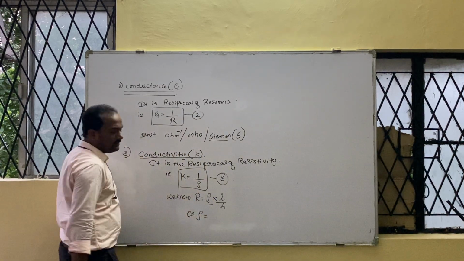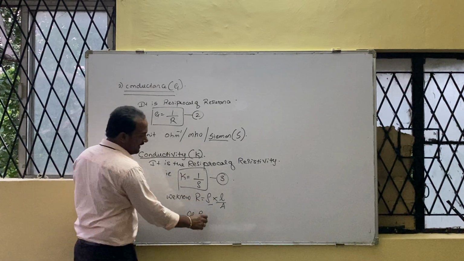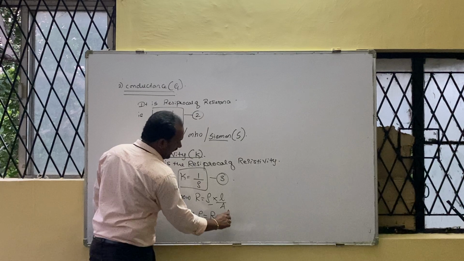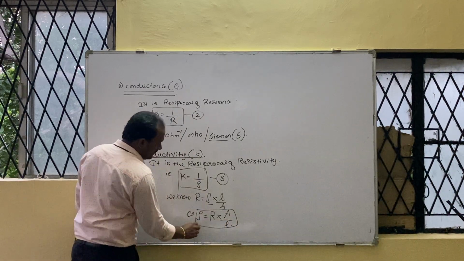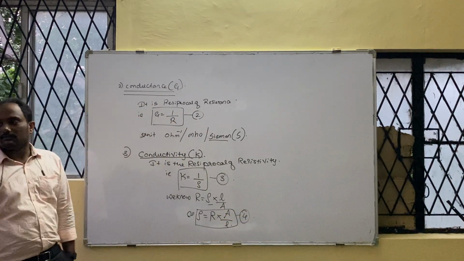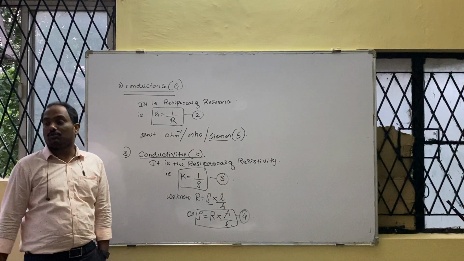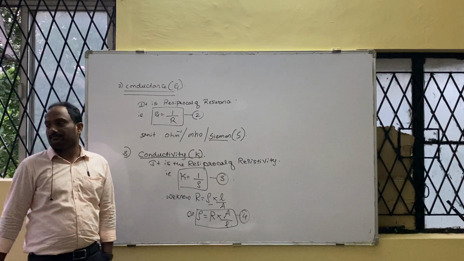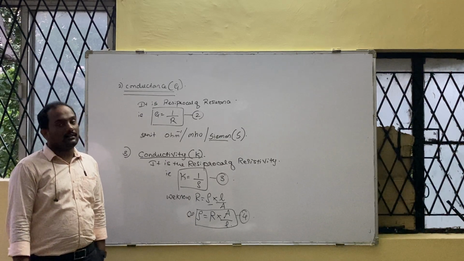Rho is equal to what? Take A to this side. Is it not R into A upon L? Put this in a box. This is your fourth formula. Like this, 13 formulas are there which you need to remember compulsorily. Rho is equal to R into A upon L.